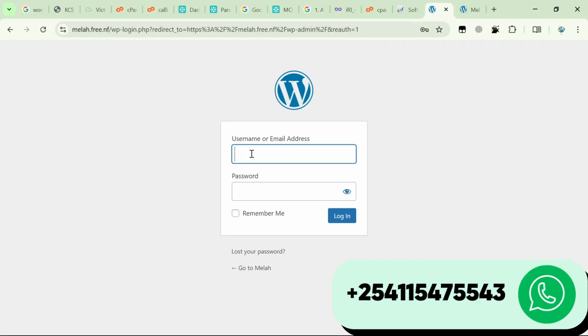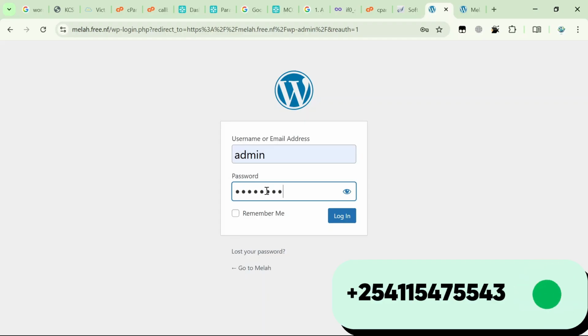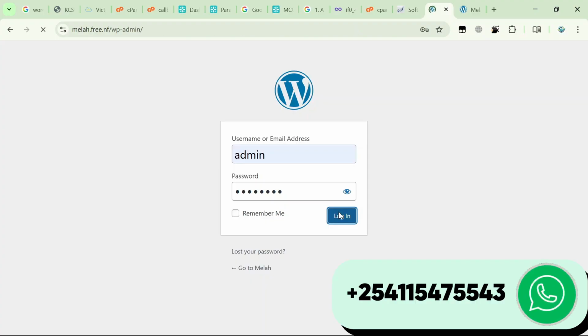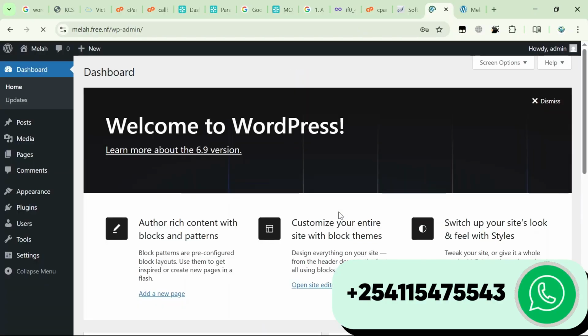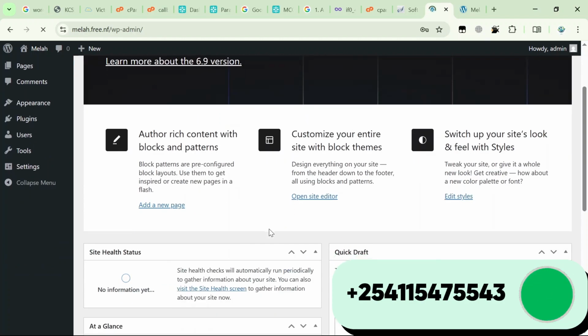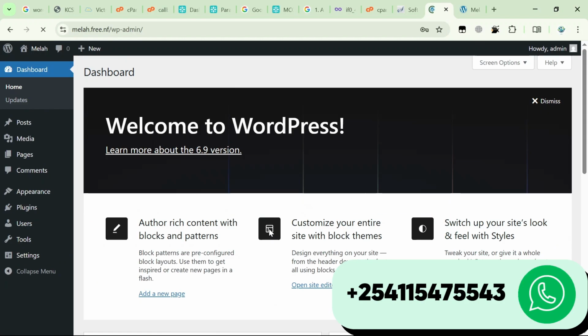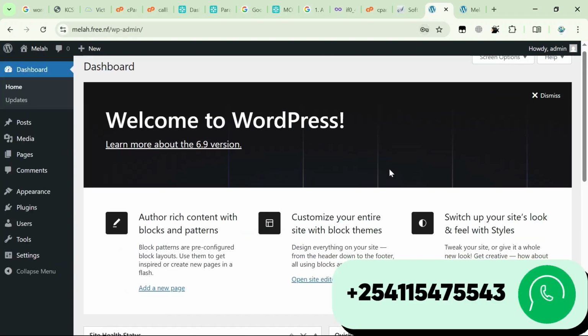You select the username admin, and the password was 1, 2, 3, 4, 5, 6, 8. Then you log in. There you go. So this is our WordPress site. It's actually a simple one, user friendly. If you're new to WordPress, you can easily use it.